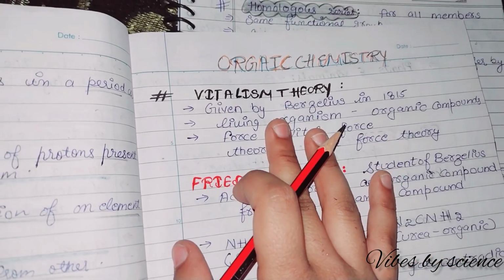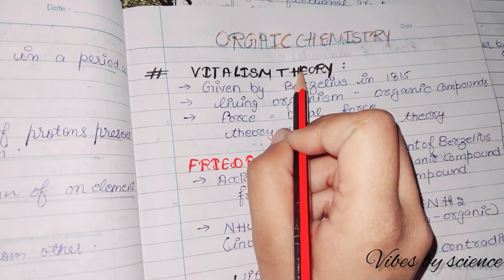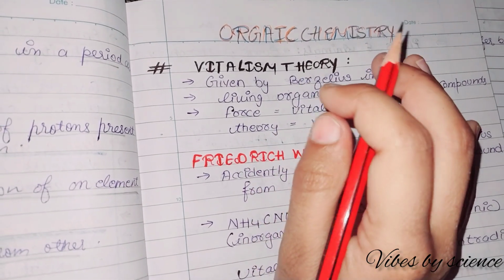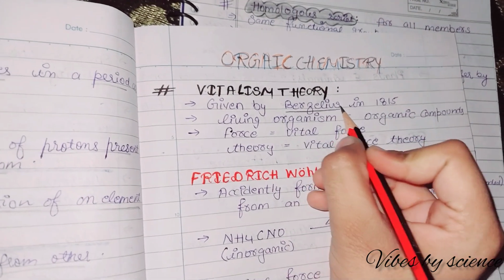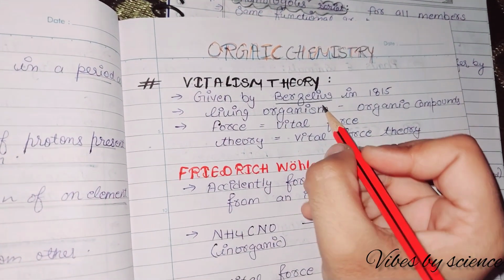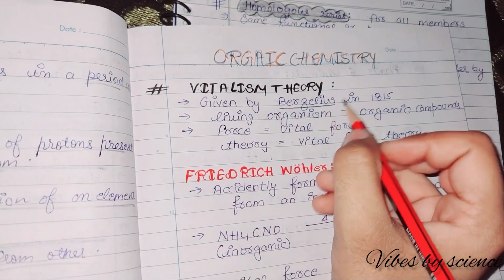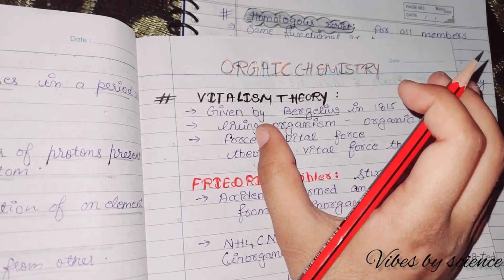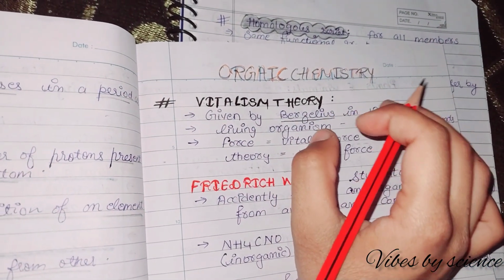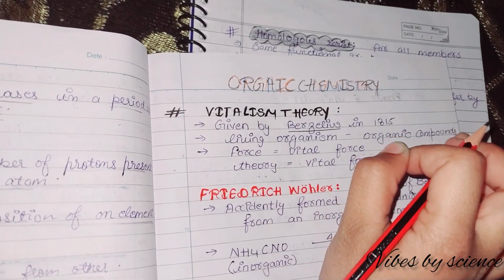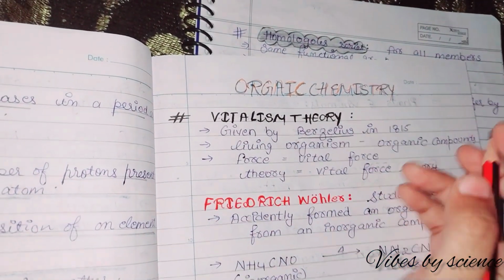Okay, so at first you have the vitalism theory. See, the vitalism theory was given by Berzelius. Firstly, what was the vitalism theory? Vitalism theory states that all living organisms, or all compounds which are formed from living organisms, are called organic compounds.